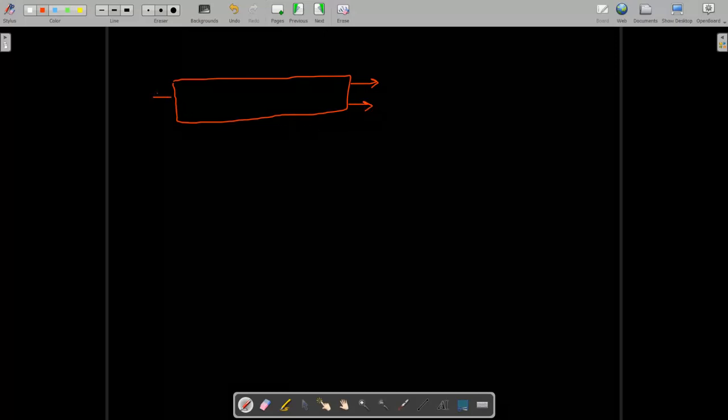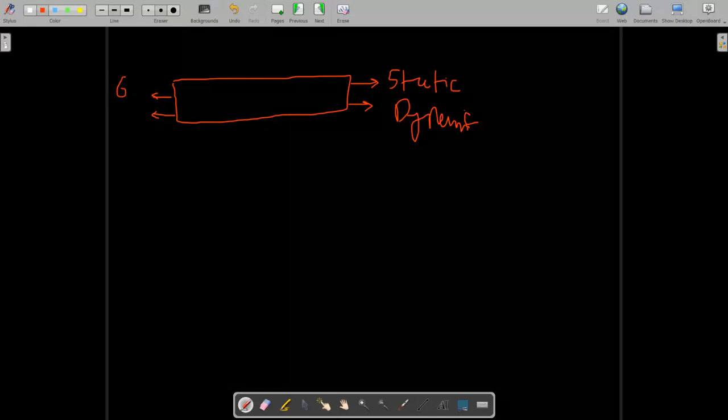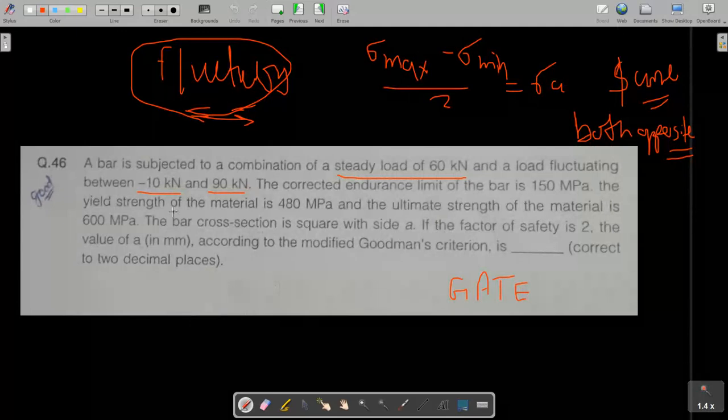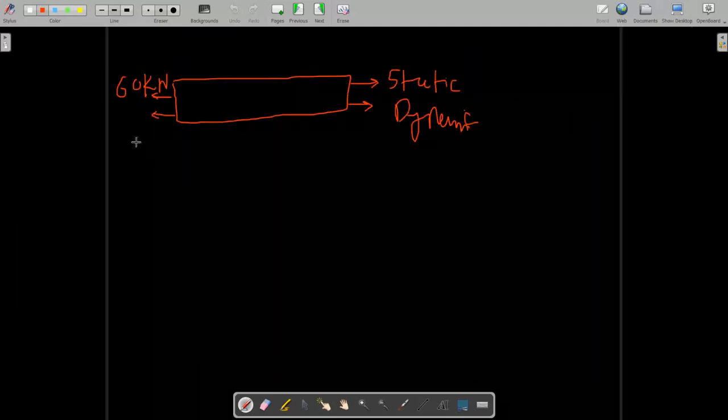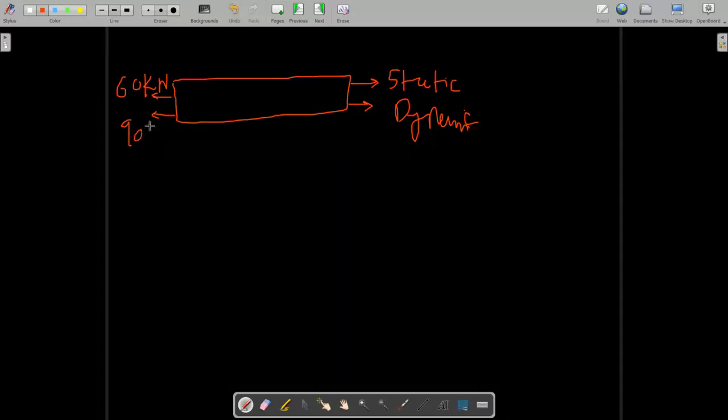The first one is static and the other is dynamic. The static load is given as 60 kilonewton, and the dynamic load varies from minus 10 kilonewton to plus 90 kilonewton.